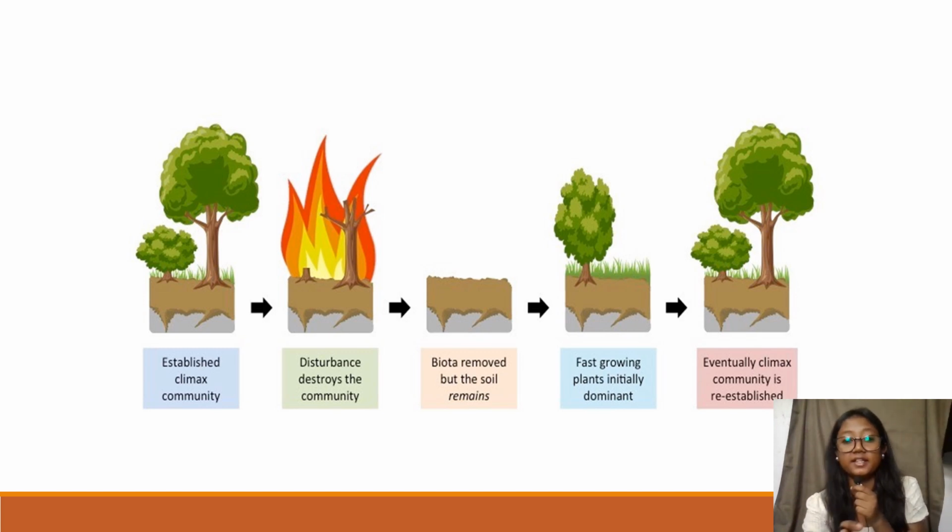Then the biota is removed, but the soil remains, meaning the biodiversity is removed but the soil remains, and it has nutrients. Then the community forms again, but there is no pioneer community; the climax community is directly reestablished.